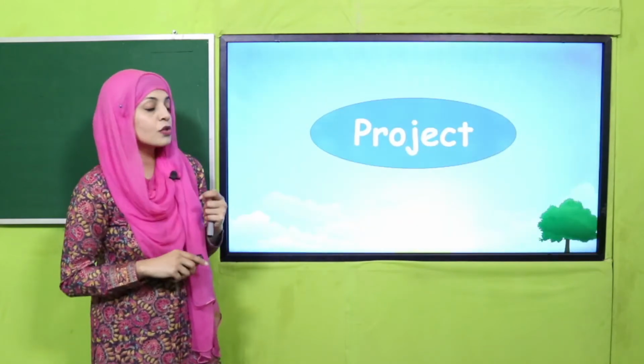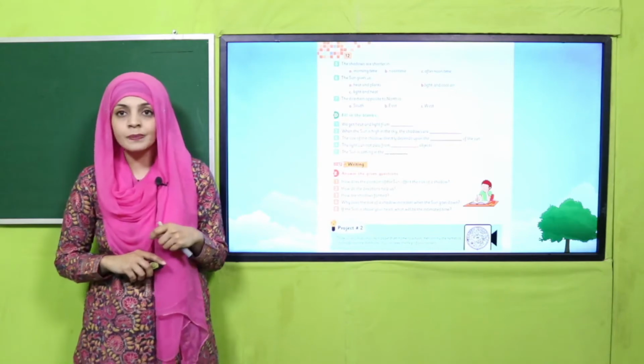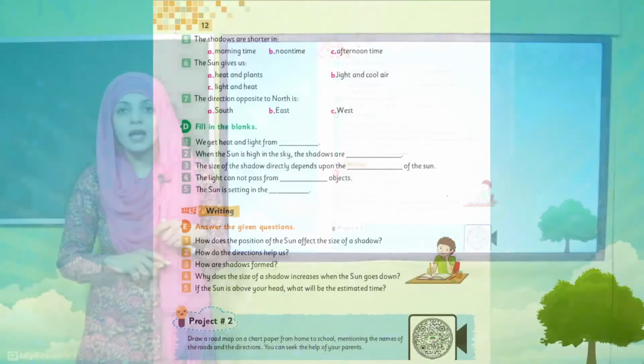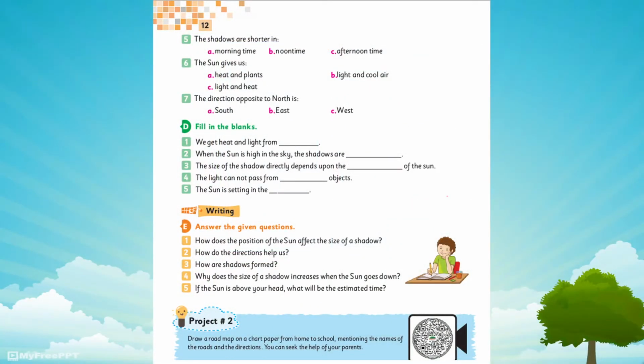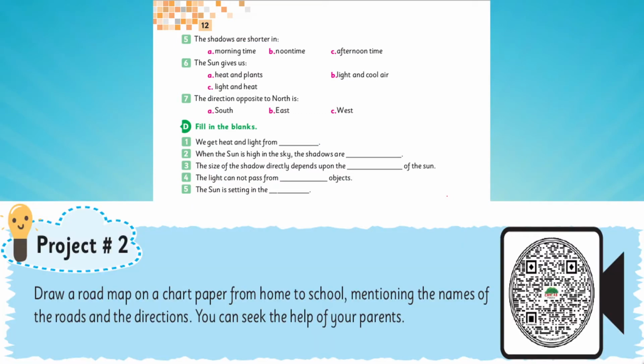So my dear students, for today's project, you have to open page number 12 in your books. I hope everybody has opened page number 12. So my dear students, here is your project. Draw a road map on a chart paper from home to school, mentioning the names of the roads and the directions. You can seek the help of your parents.